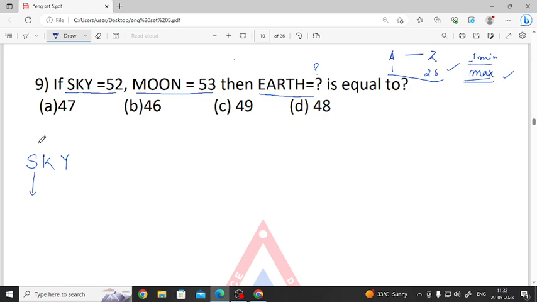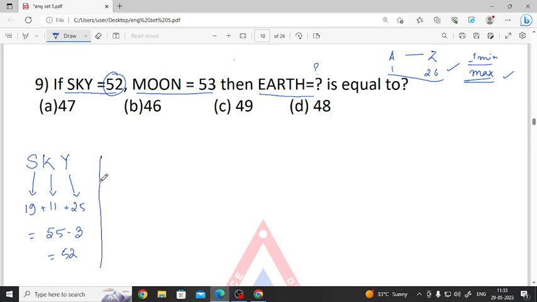So sky, what is the place value of S? It is 19. What is the place value of K? It is 11. And what is the place value of Y? It is 25. Just add it. What are we getting? We are getting 55. See, 11 plus 19 plus 11 is 30, 30 plus 25 is 55, but what is given here? 52. So just minus 3, we are getting 52.